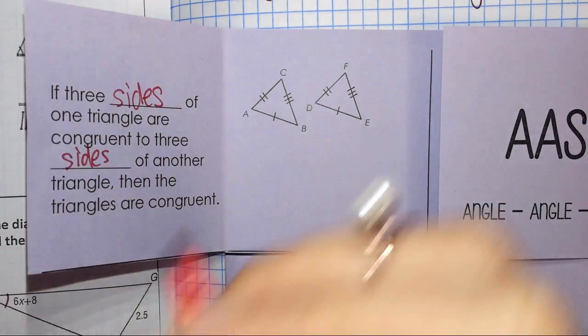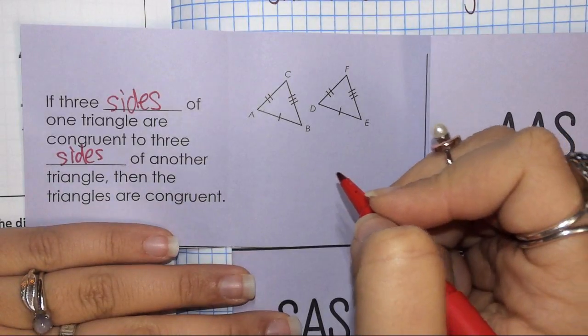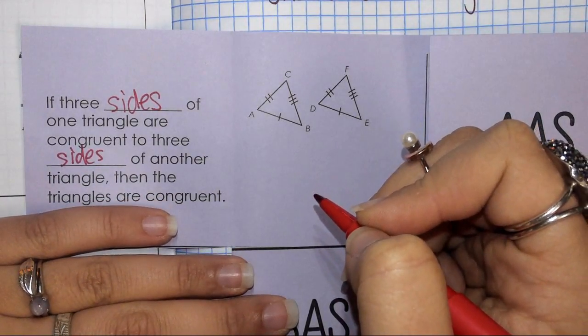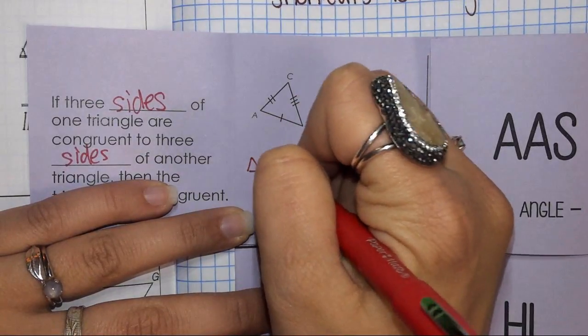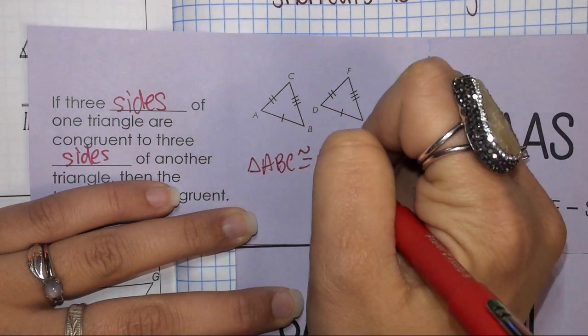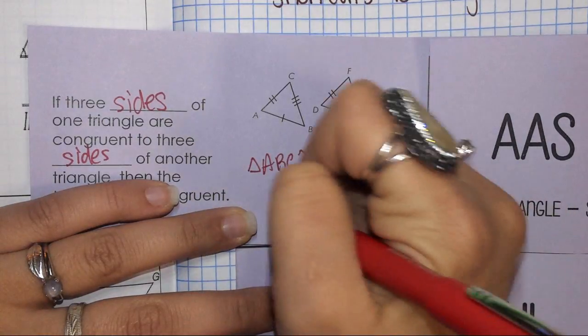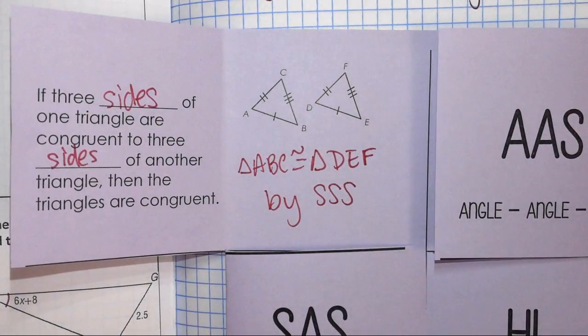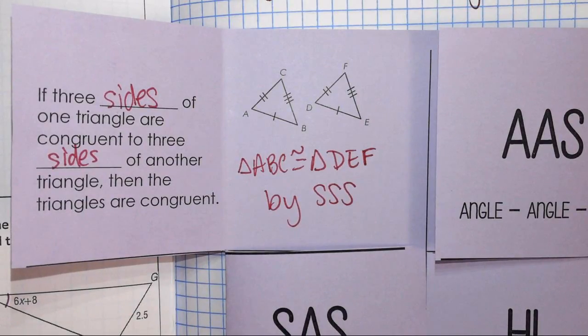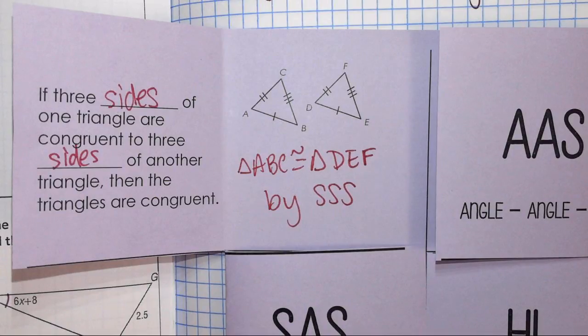We have to name which one it is. It's really not that difficult. So we can say that triangle ABC is congruent to triangle DEF by side, side, side. Because if all three sides are congruent, then the angles have to be congruent, and then the triangles are congruent.